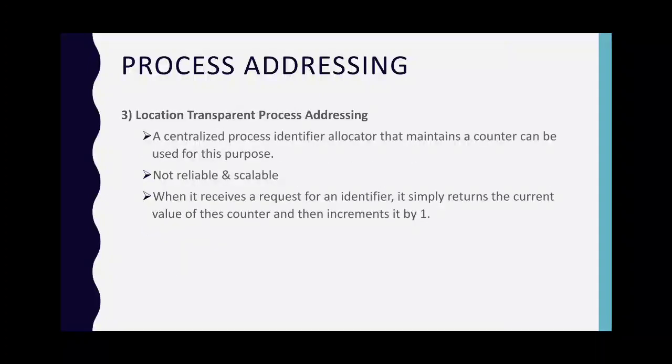Third, location transparent process addressing. Both process addressing methods we previously described are non-transparent due to the need to specify the machine identifier. The user is well aware of the location of the process. Hence, a location transparent process addressing mechanism is more desirable for a message passing setting. Here, a centralized process identifier locator that maintains a counter can be used for this purpose. However, this is not reliable and scalable. When it receives a request for an identifier, it simply returns the current value of this counter and then increments it by 1.